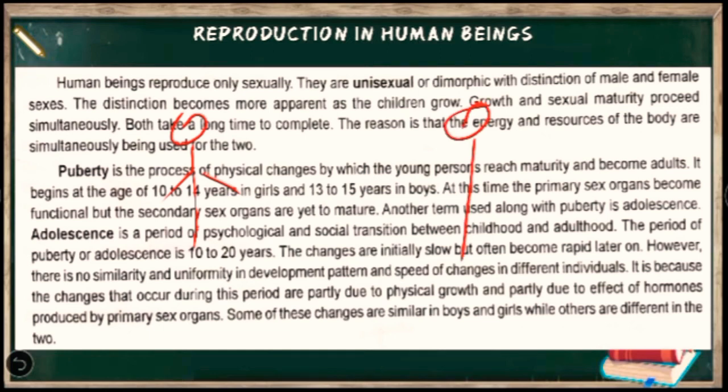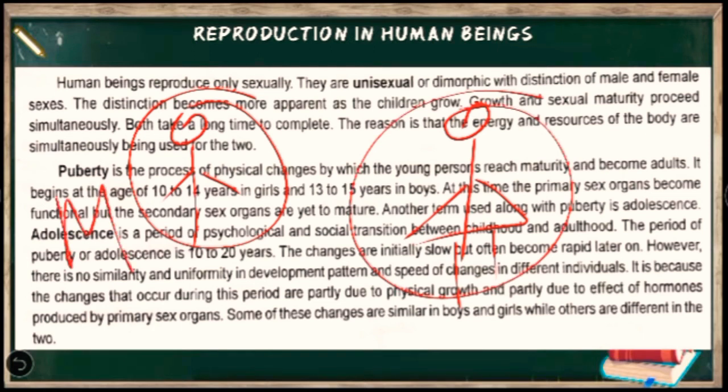Suppose this is a female; you can say that there are two sexes present mainly, one is your male and another is your female. They are completely different, and they have different characteristics, not only physical outer characteristics but also inner characteristics. That means their morphology and their anatomy are both completely different.